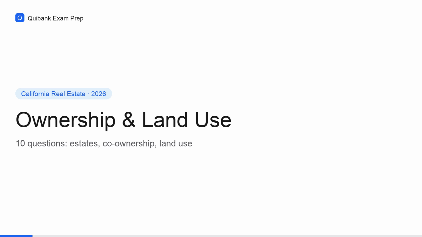Property ownership and land use is about 15% of the California Real Estate exam. Here are 10 questions on estates, co-ownership, and land use. Try each one before I answer.